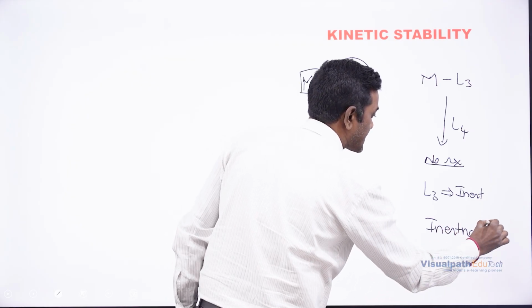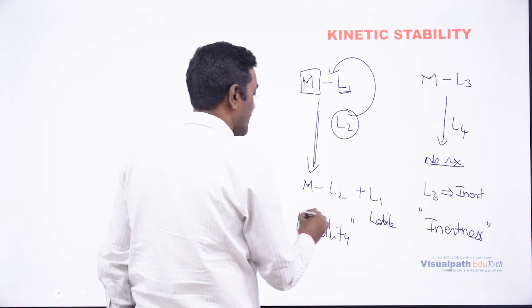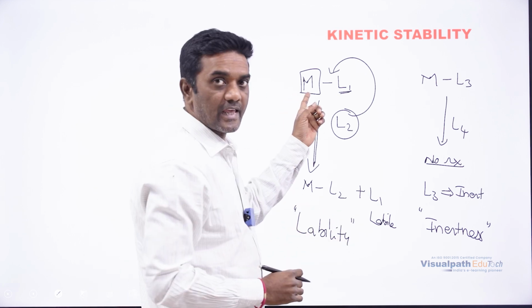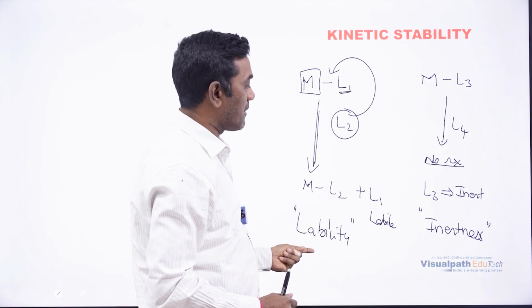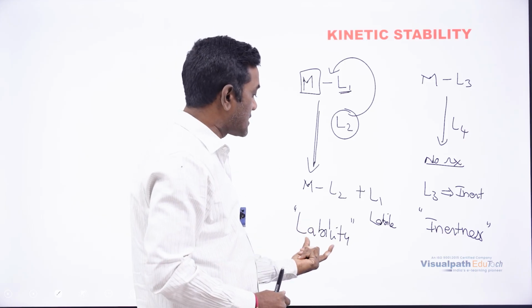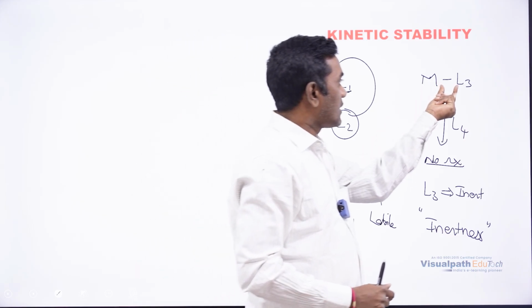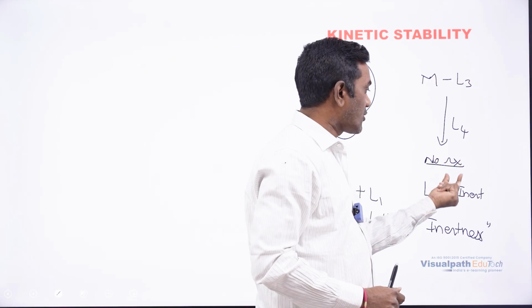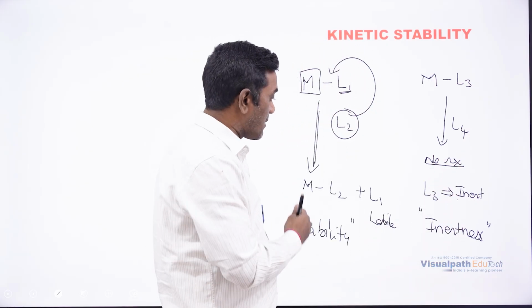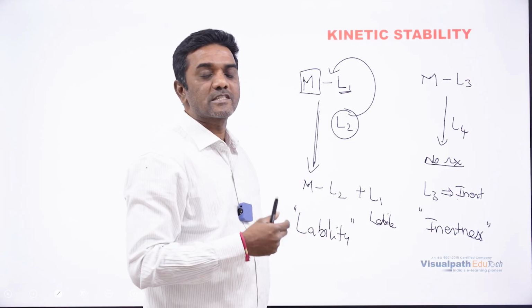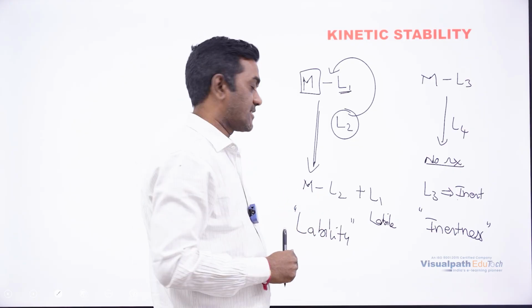Lability and inertness are based on the ligand. If the ligand attached to the metal is reactive, then it is a labile ligand and the process is called lability. And if the ligand is not reactive, then it is called inert and it is called inertness. Based on this lability and inertness, we will explain the kinetic stability.